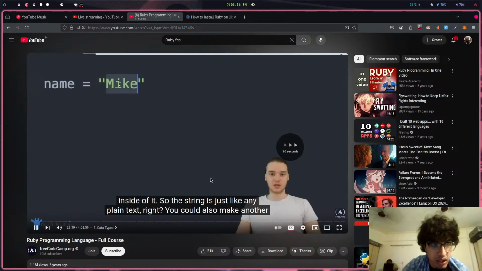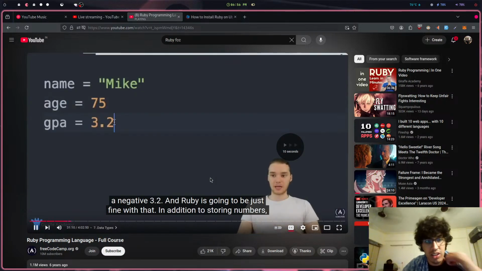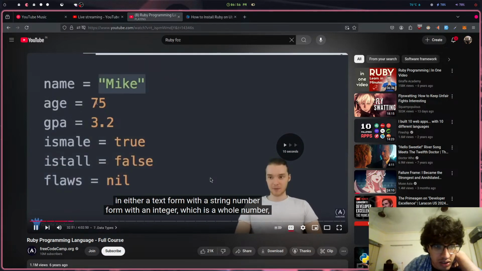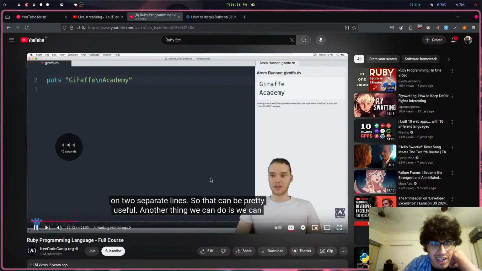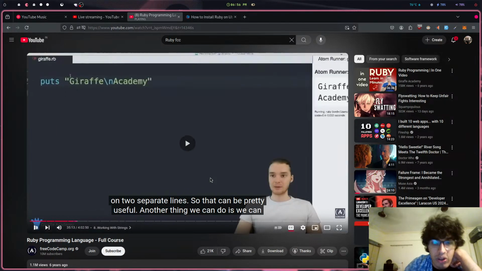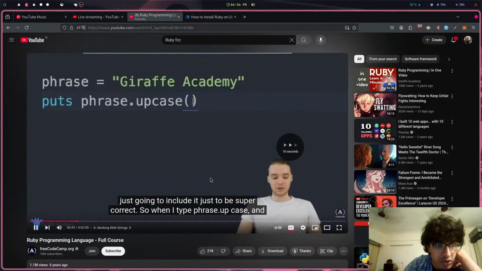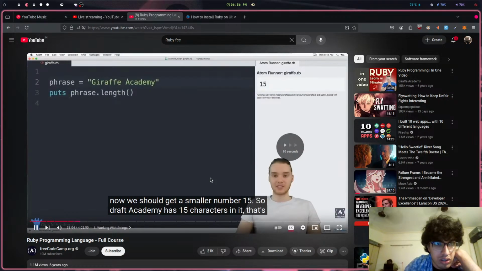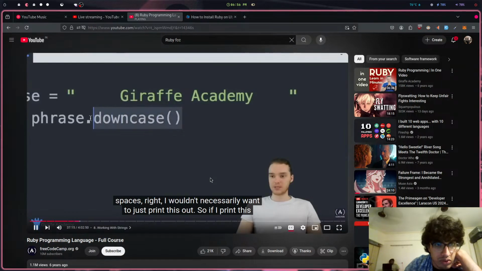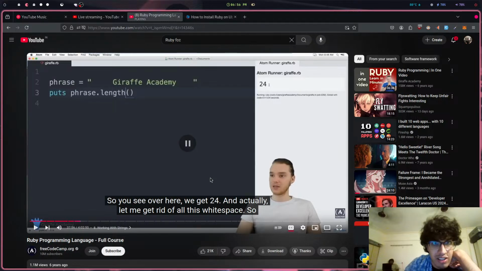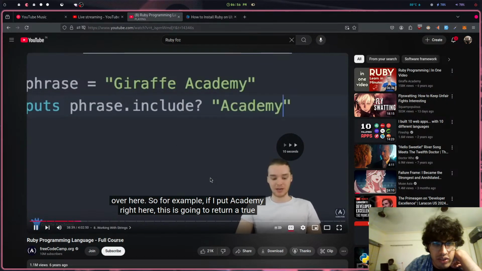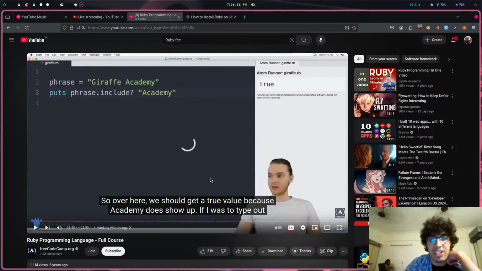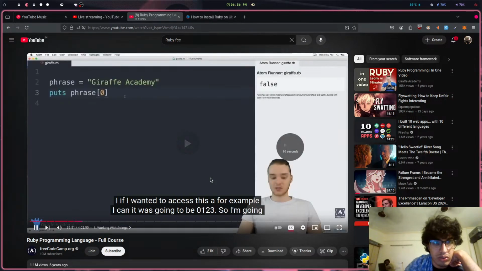Cool. Data types. Is it static typing? Okay, true, false, cool. Put it inside of backslash and this is new line. Cool, we already know that. Put space dot uppercase. Downcase. And strip gets rid of white space. Length is just the length. Include. Basically, I mean, right, Academy. So we can check with that. Cool.